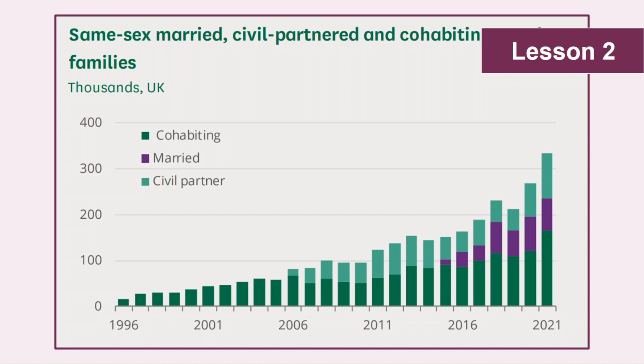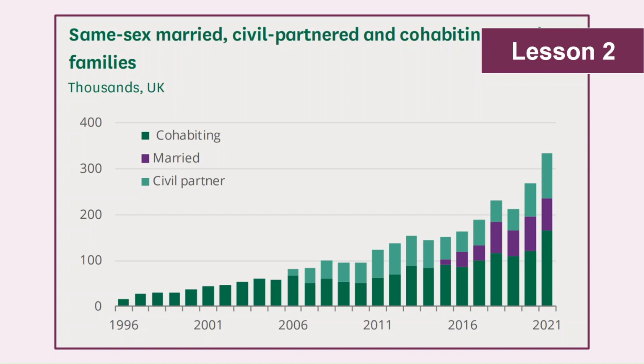So when looking at this chart, you might want to ask pupils to consider why civil partnerships and marriage only start to appear on the graph in 2006 and 2015 respectively. Pupils who are paying attention to the title will realise that this reflects the relationship status of same-sex couples, and therefore they might be able to infer that these relationships were not given legal recognition until those 2 points in time, and that's why they only emerge on this graph at that point.